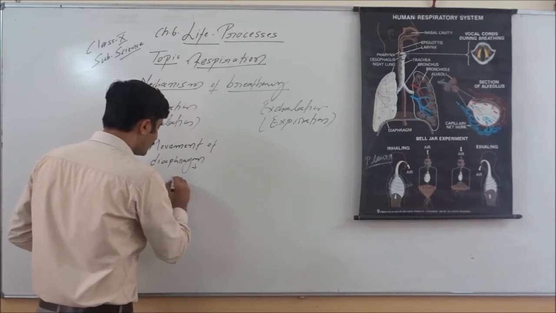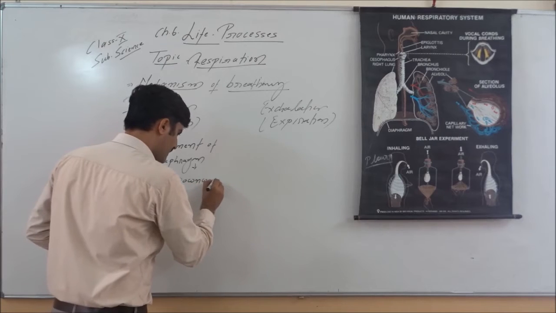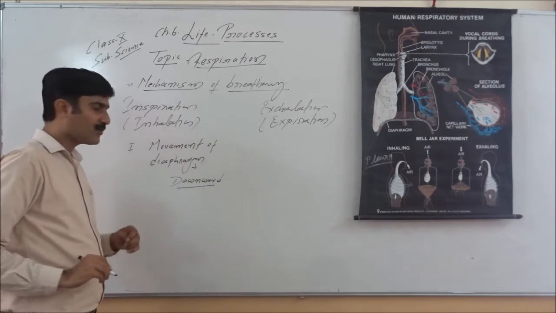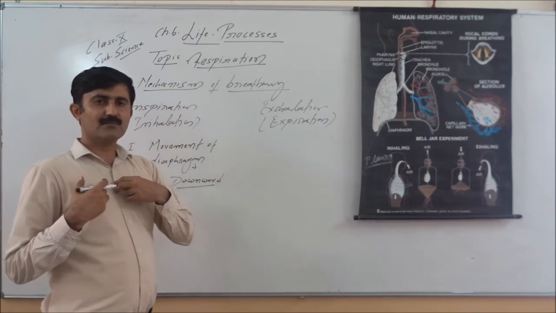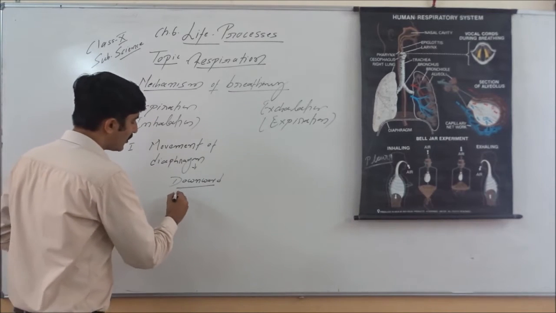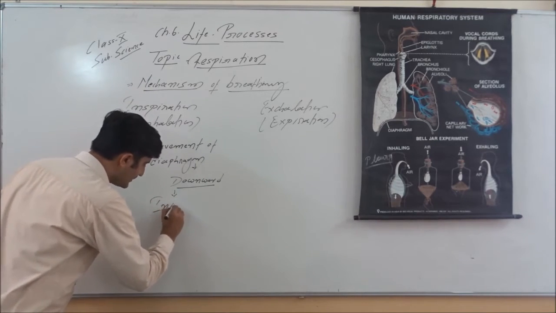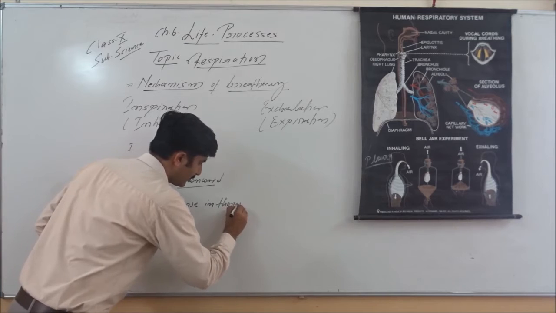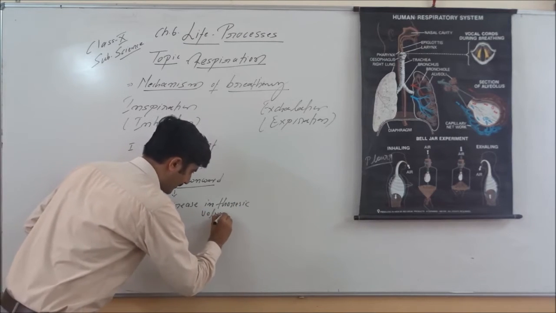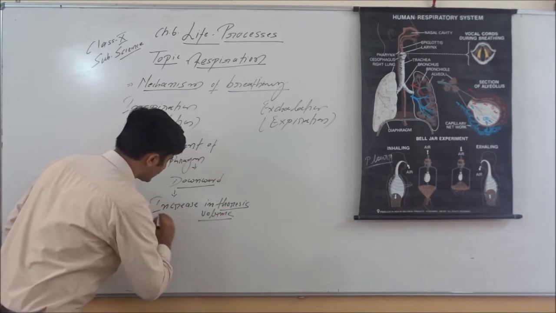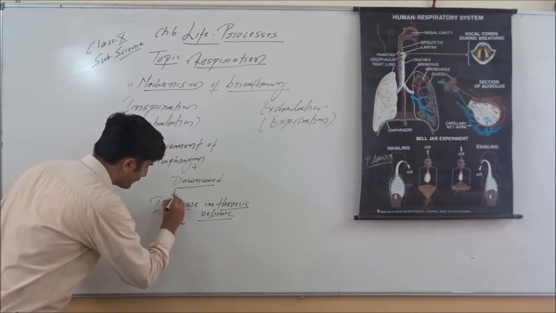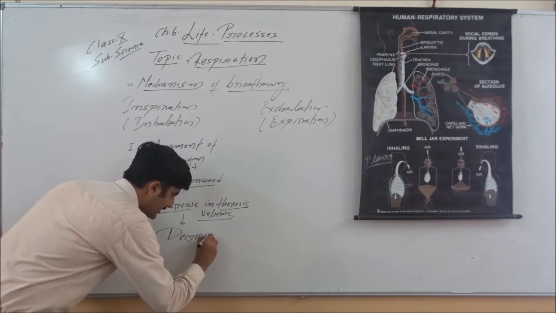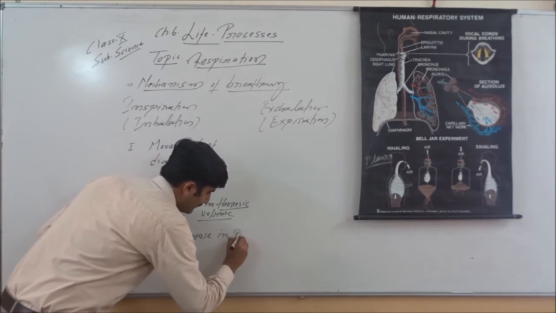Movement of diaphragm will be downward, that we have discussed. Movement of diaphragm is downward. Sternum or rib cage moves outward or forward, that leads to increase in thoracic volume. This is very important. So there is an increase in thoracic volume. Increase in thoracic volume leads to decrease in pressure,